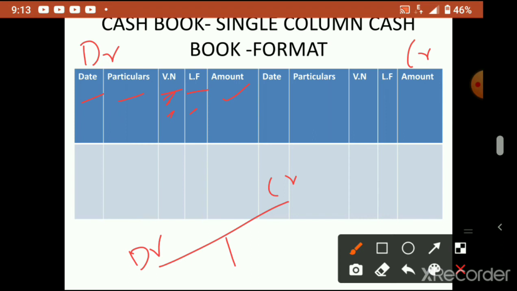Then the credit side is a repetition of all these columns only. So again date, particulars, voucher number, LF, amount. That is why T format means one full side for debit, another full side for credit. So this is divided here: date, particulars, amount, date, particulars, amount. VN and LF, if needed, we can include. So if the format has it, you can include and write.